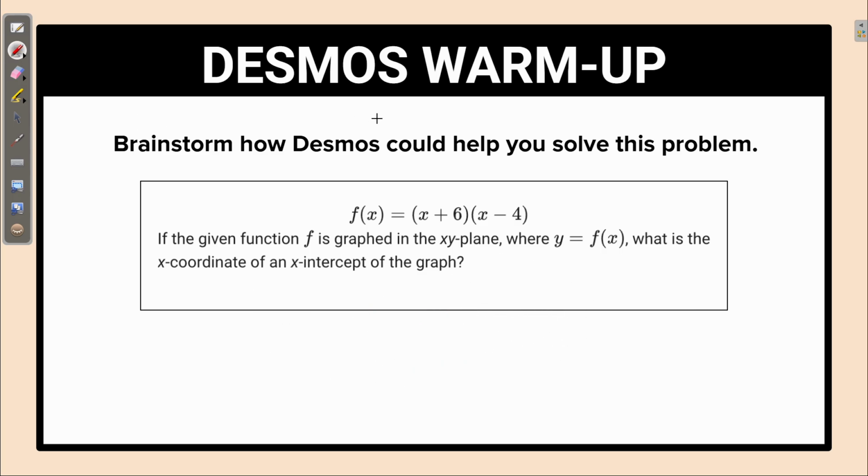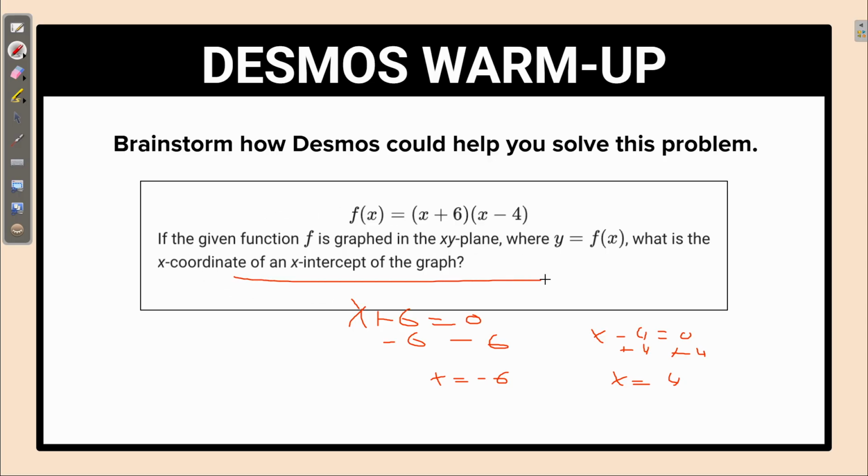So in that case, when is x plus 6 equal 0? Well, if you subtract 6 from both sides, you just get x equals negative 6. And then when does x minus 4 equal 0? Well, you just have to add 4 to both sides, and you get x equals 4. So those will be the x-coordinates of both x-intercepts.